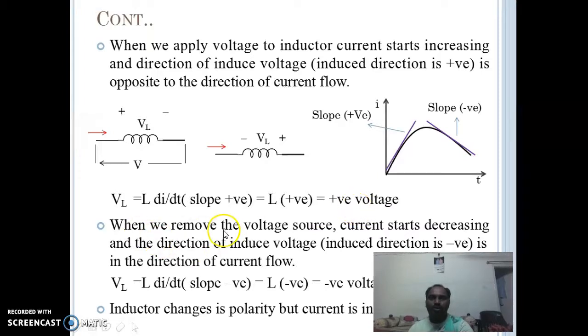When we remove the voltage across the inductance, the current starts decreasing. The direction of induced voltage now is in the direction of current flow. By decreasing the current, the slope of the curve is negative, so the voltage is negative. Inductance changes its polarity, but the direction of current is the same.